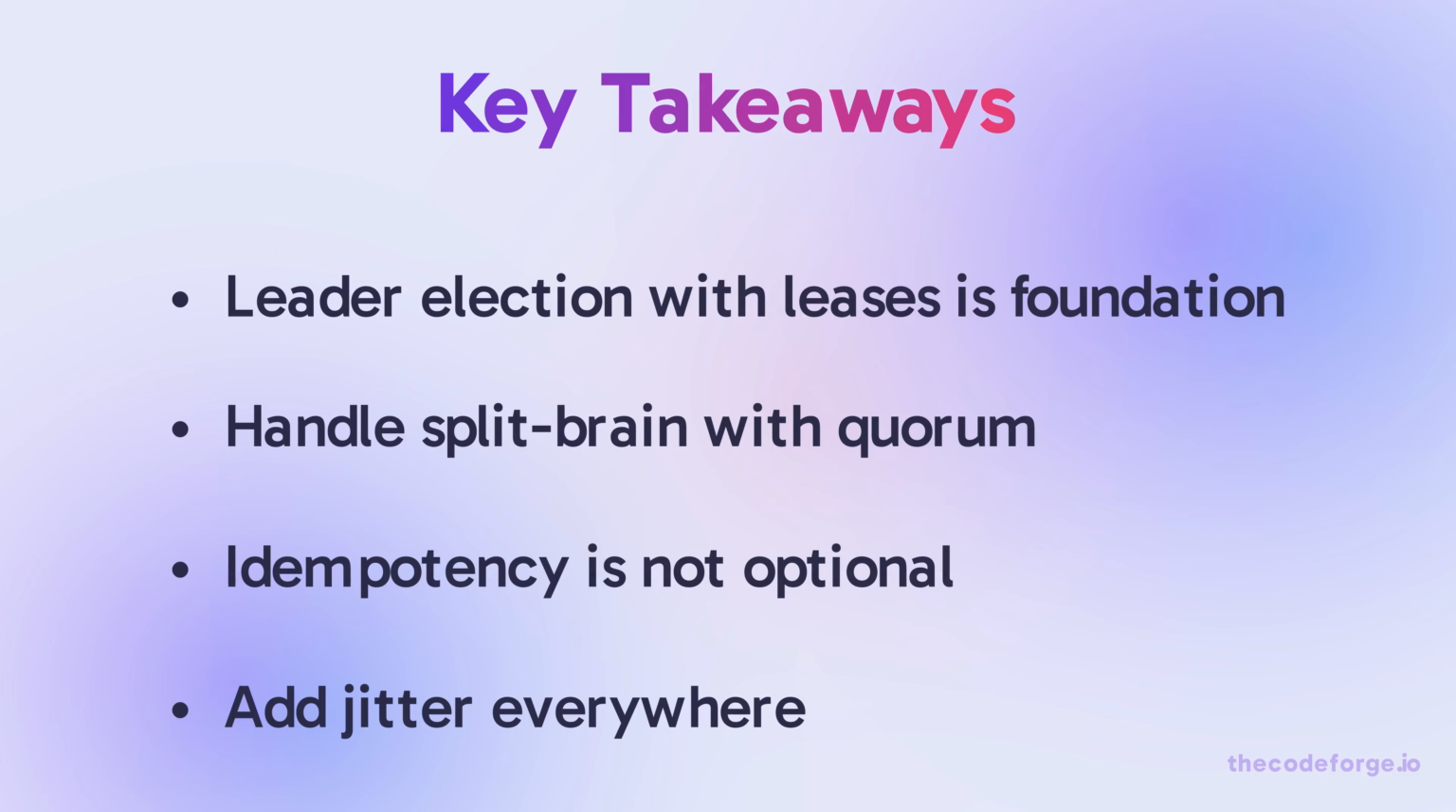Key takeaways: leader election with leases is the foundation, but always handle split brain with quorum. Idempotency is not optional, use idempotency keys. Add jitter to start times, retries, and heartbeats. The simplest distributed scheduler that works is better than the perfect one that's too complex to operate.